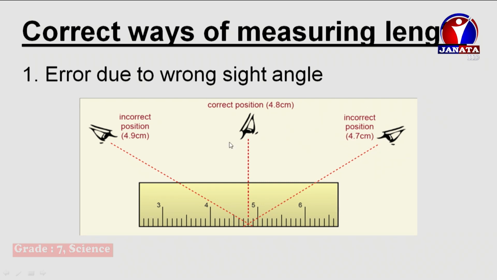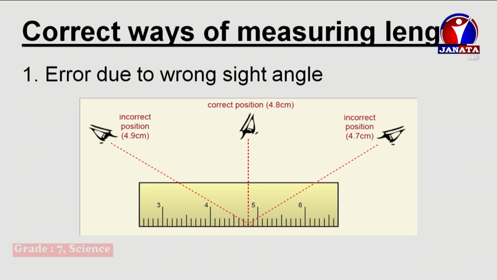That's why you should keep your eyesight straight, vertically straight, exactly at 90 degrees to the object to be measured. And we can now check the correct position. If you measure from here, it's 4.8 centimeters. So this is one of the ways of measuring the length correctly.